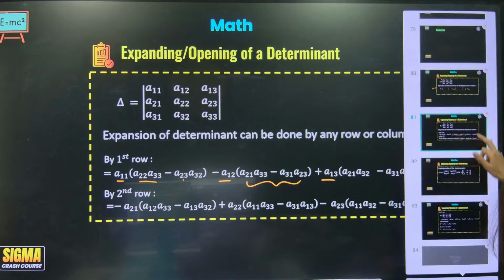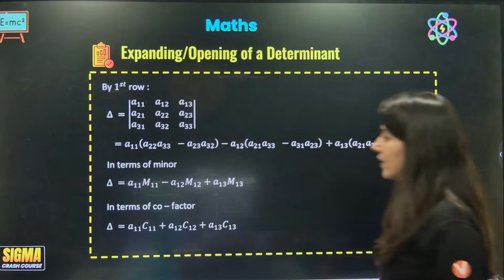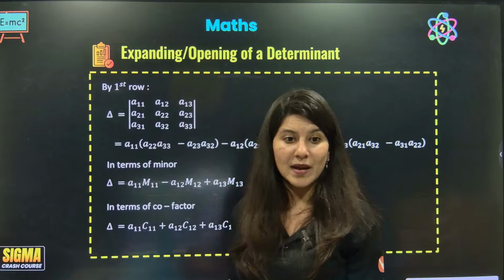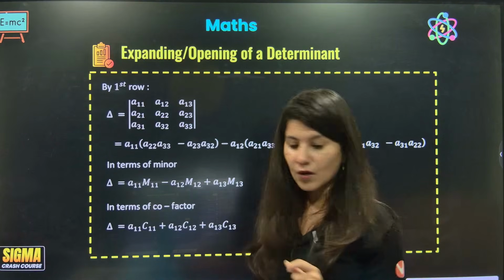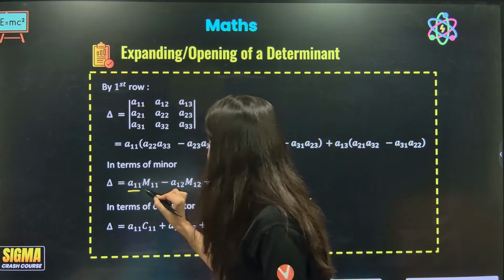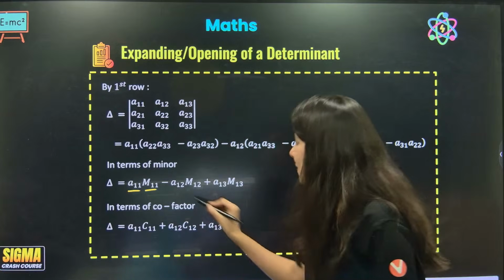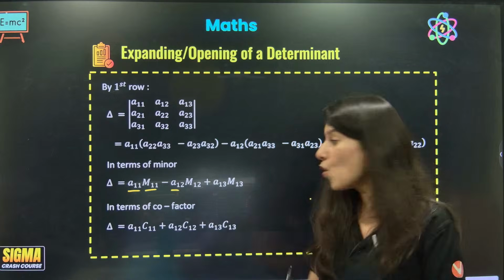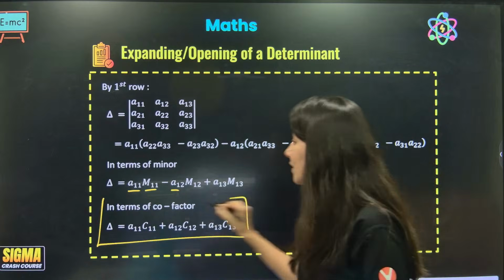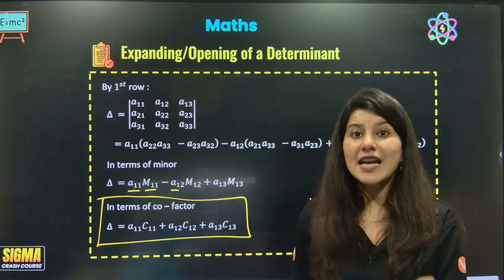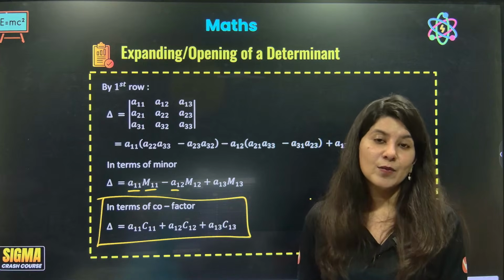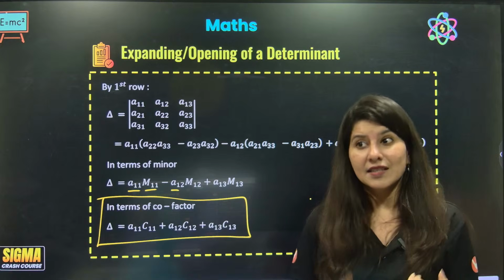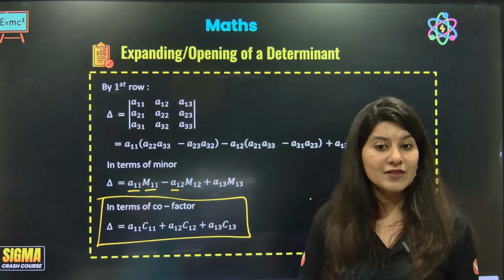Now one more thing: in terms of minors also you can write. If you have to expand along row number 1, what you do is A11 M11, minus A12 M12, plus A13 M13. And more importantly, understand this very nicely, because it is so important for determinants and for matrices.